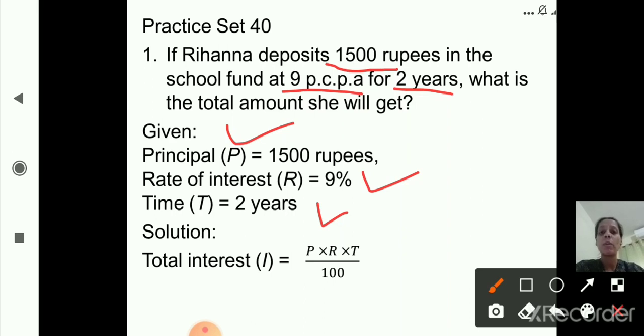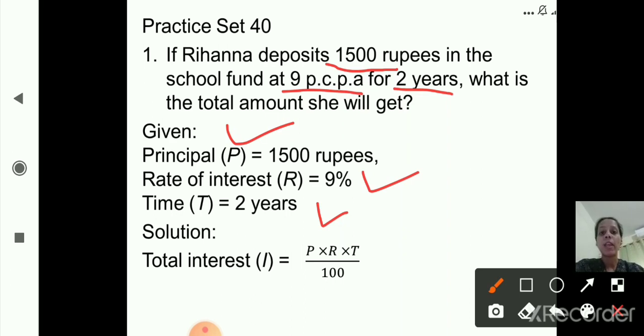What is the formula to find out amount? Amount is equal to P plus I. So P here it is given, I we need to calculate first, that is interest. So total interest is equal to P into R into T upon 100. Now we will put the values. P is 1500, R is 9 and T is 2.